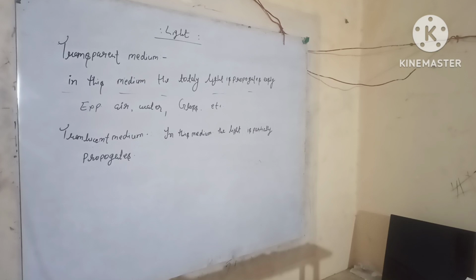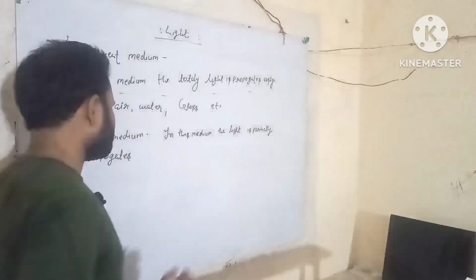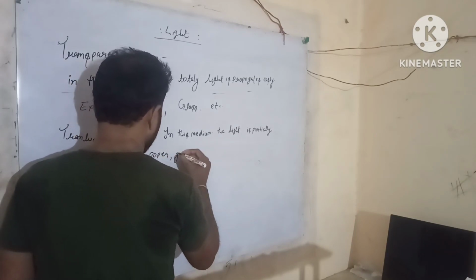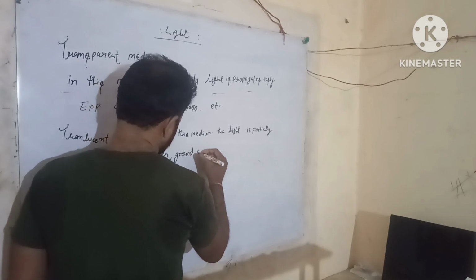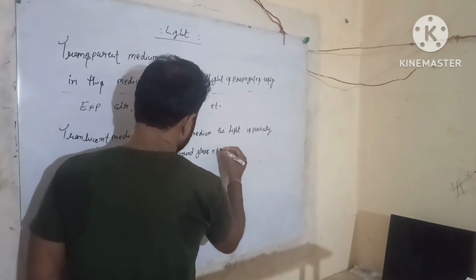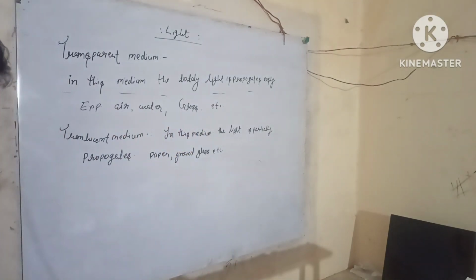For example, students, paper, ground glass, etc. Next, the opaque medium is a medium through which light cannot propagate.